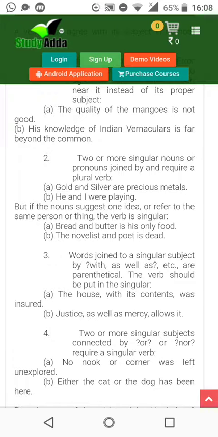Okay, now bread and butter, children, these are two things. Okay, but it is used together. Now nobody is going to eat butter alone. Alright. So bread and butter will come under one heading of eatables. So that is why plural will not be used here. Why? Because it is used as one thing. The novelist and poet is dead. Why is it written? Because both are the same person. He was a novelist also and he was a poet also.